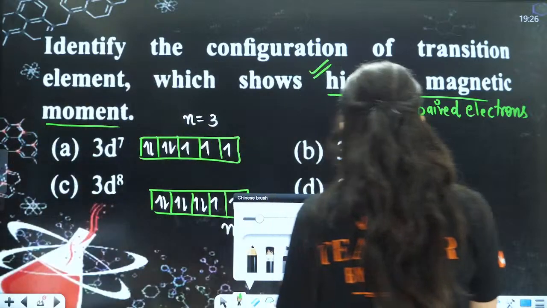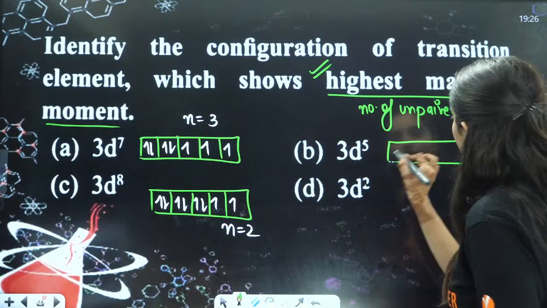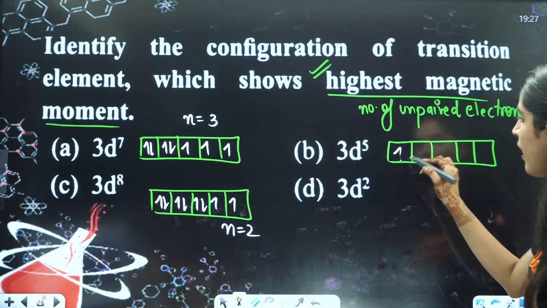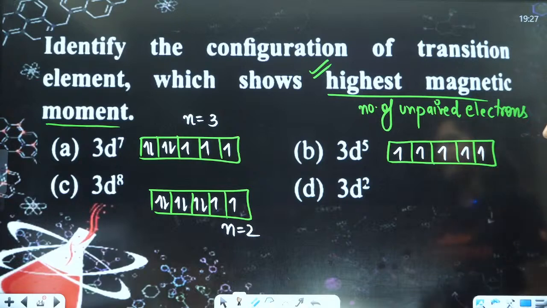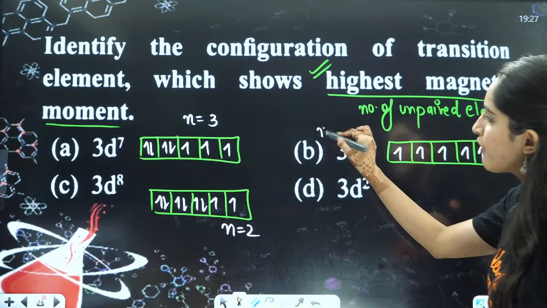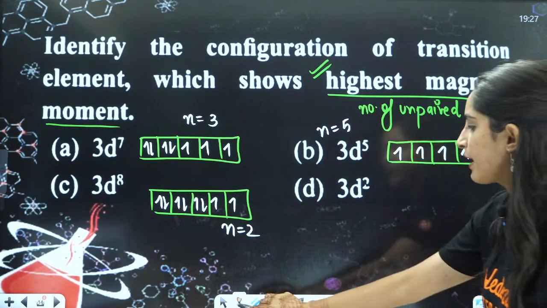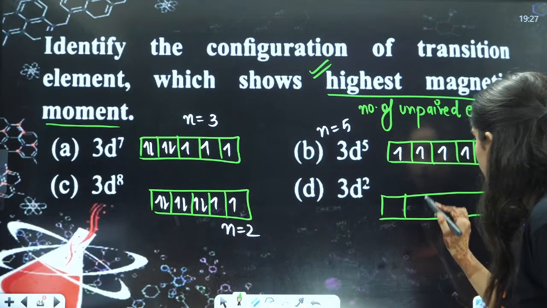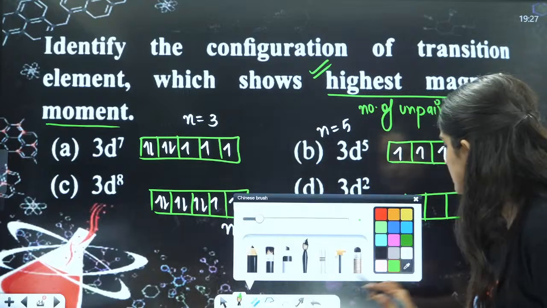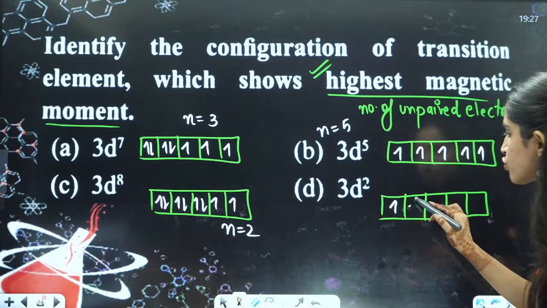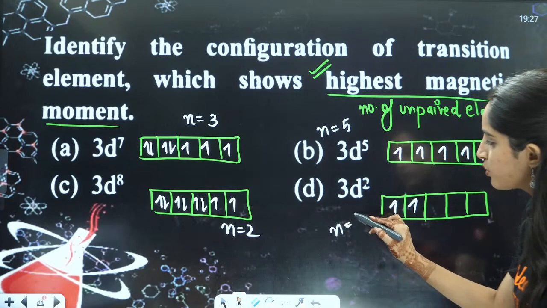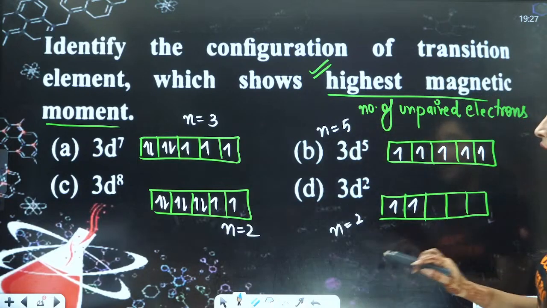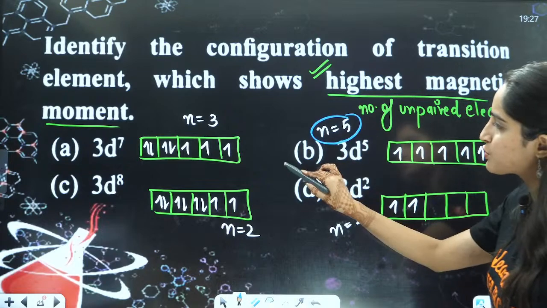Now what about this one? You have 3d5. Now here 1, 2, 3, 4, 5. Number of unpaired electrons is 5. What about this one here? This is your 3d2. 1, 2, 3, 4, 5. Number of unpaired electrons is 2. So this is n equals 2. Right? So what you got, the correct answer, the highest number of unpaired electrons is n equals 5.